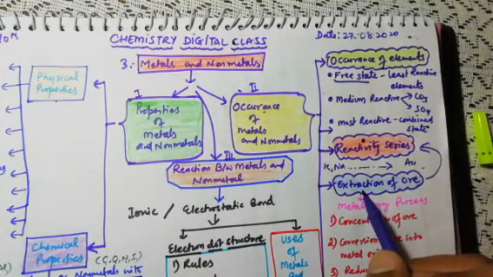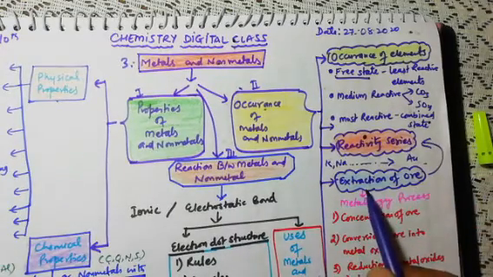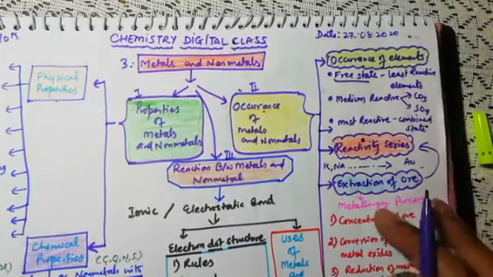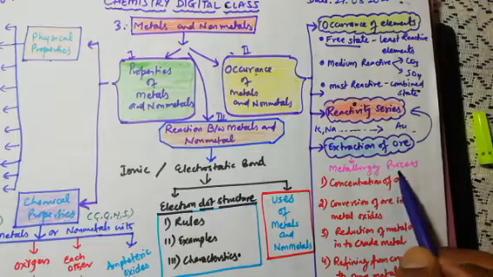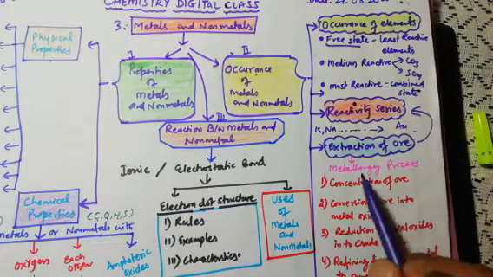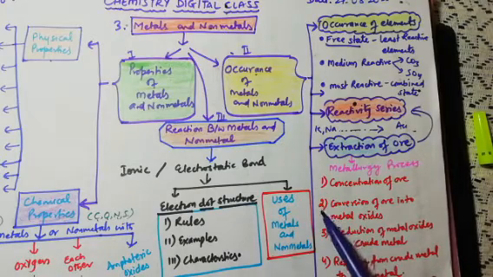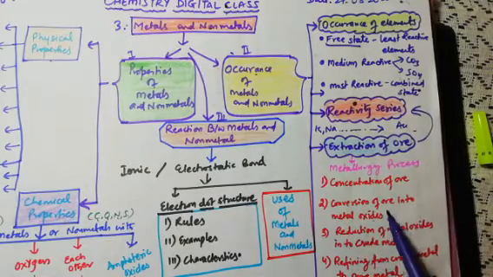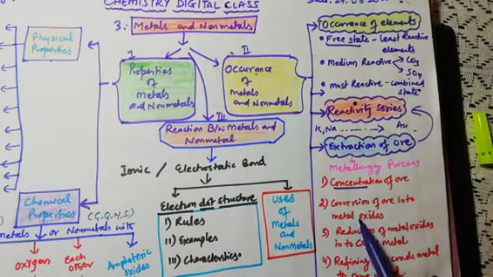Now what is the word extraction? Extract means separate. Here we are extracting a pure metal from its impurities, from other elements. That process is called the metallurgy process. It is the process in which we are extracting the ore. Very simple. We can extract ore when we know the concentration of ore and the conversion of ore into metal oxide.